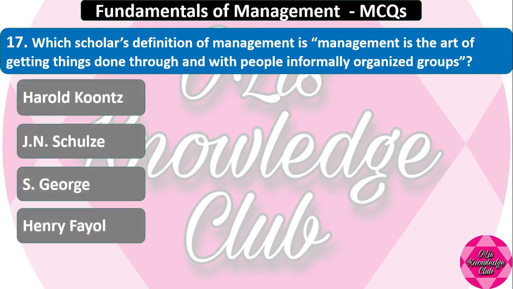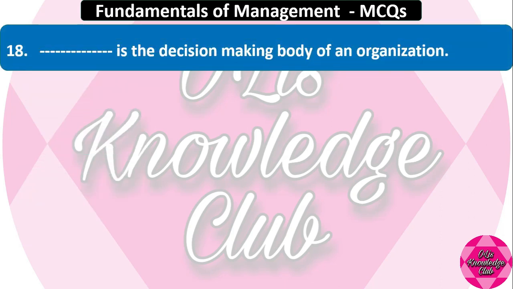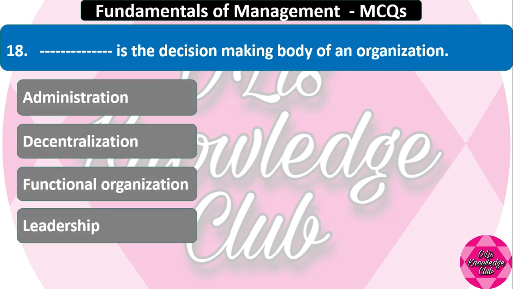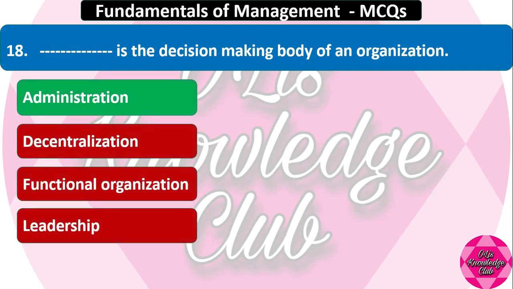Options are Harold Knowles, J. N. Schulz, S. George, Henry Foyle. The best option is Harold Knowles. Dash is the decision-making body of an organization. So what is the decision-making body of an organization? Administration, decentralization, functional organization, leadership. And the correct answer here is administration.